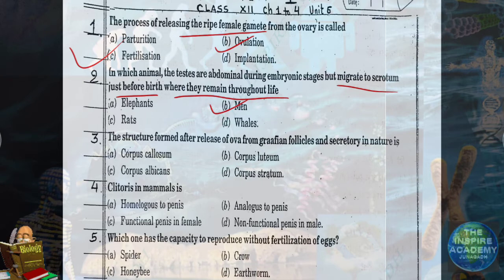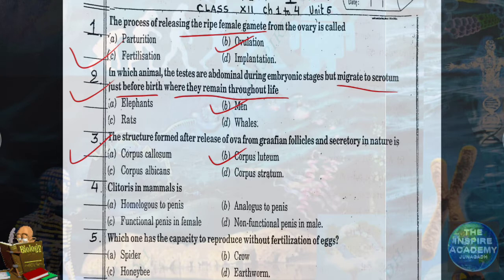Question number 3. The structure formed after release of ova from Graafian follicles and secretory in nature is. This structure is called corpus luteum.